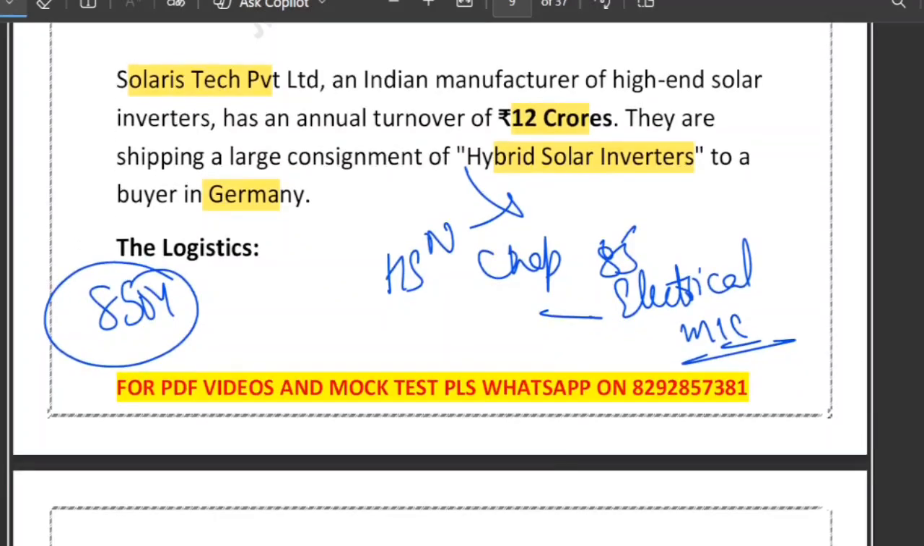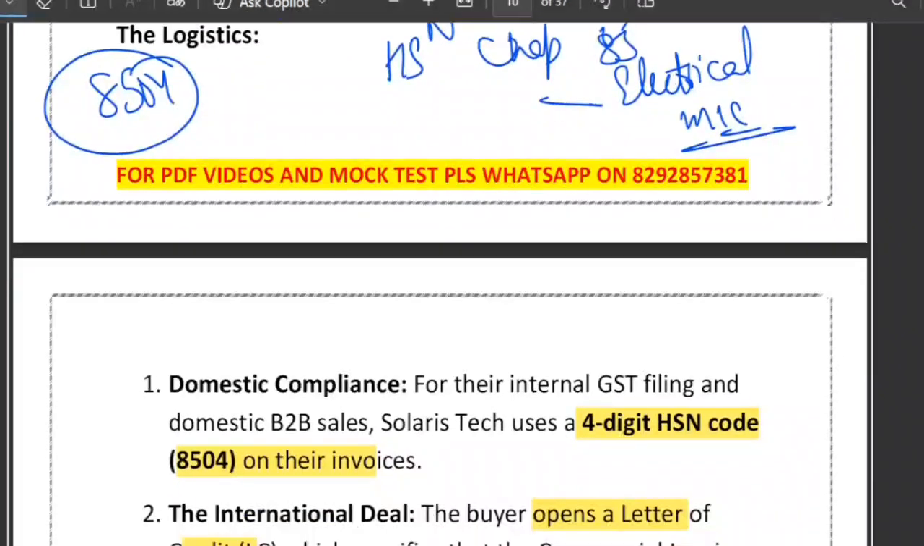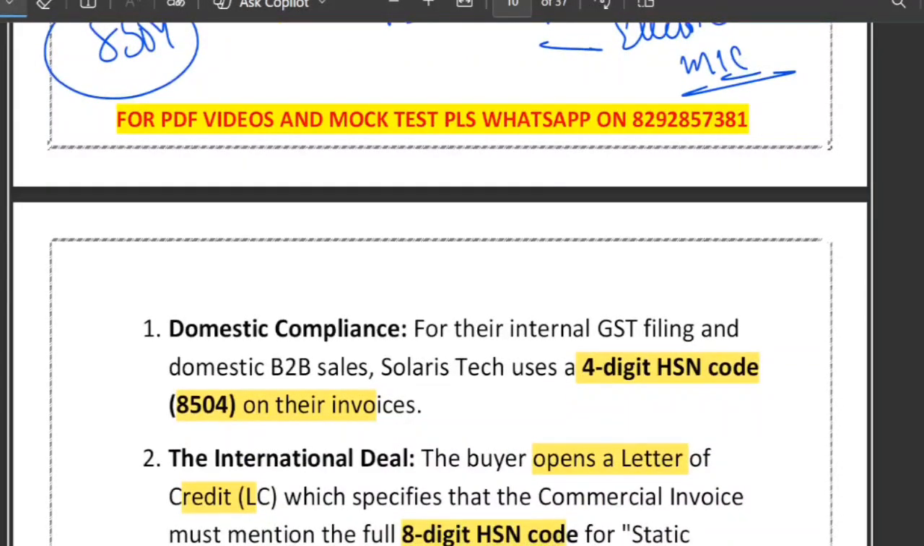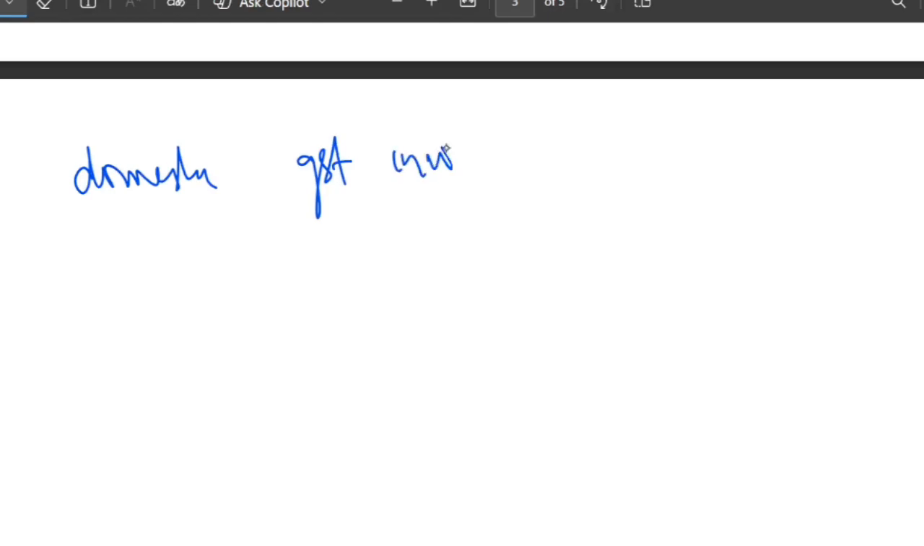Now, domestic versus export HSN uses. For domestic GST invoice, India allows relaxation based on the turnover. Please understand, this is the basic thing. Please remember it: for domestic GST invoice, India allows relaxation based on the turnover. So what India allows is that suppose there is a business with turnover more than 5 crore.